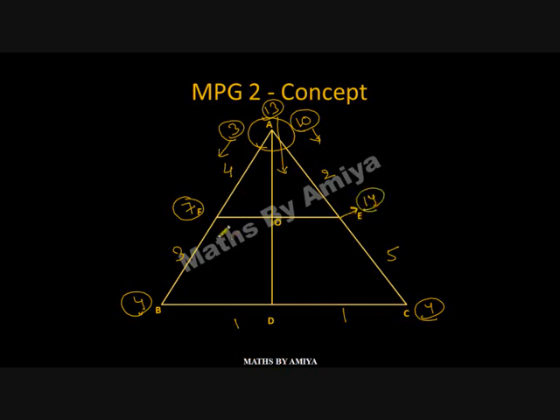Now if they ask what is the ratio of FO upon OE, it is 14 is to 7, that means 2 is to 1 on line AD. Our weight at D is the summation of B and C, so it's nothing but 8. So the ratio of AO upon OD is 8 is to 13, and FO upon OE is 14 is to 7. So these are the only 3 concepts. Should not start from A, start from B or C, get weight of A on line AB and AC, add the weight. I hope it is clear.